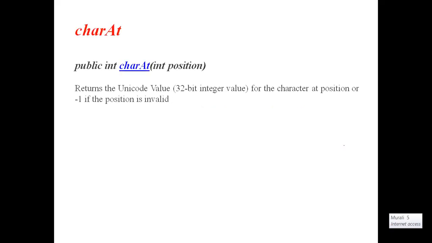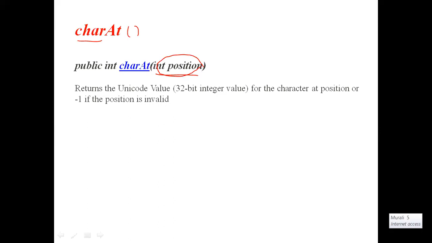Next, we have to briefly see some important methods of the Text class. What are the important methods available on this Text class? The first method available in the Hadoop Text class is the charAt method. The syntax is public int charAt(int position). When we give the position, it will give the character at that position.